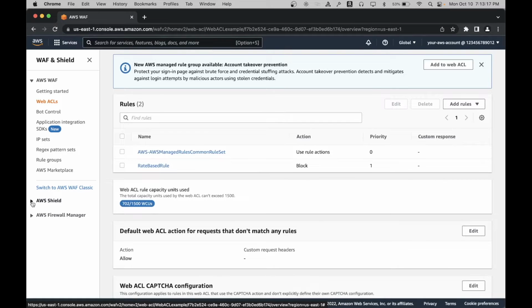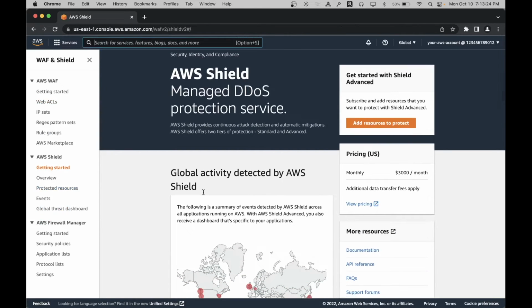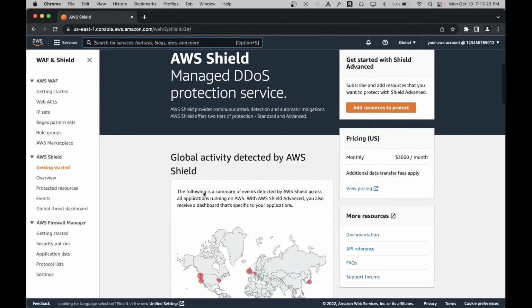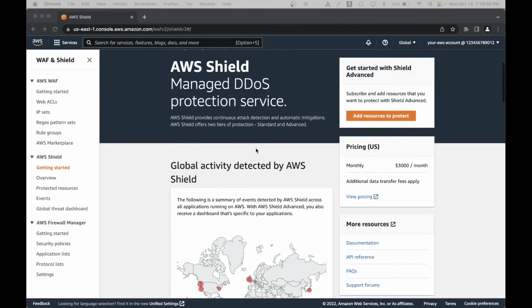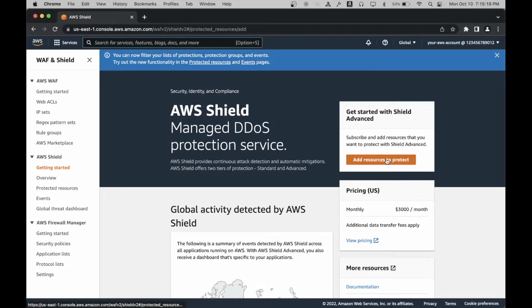On the left-hand side, expand AWS Shield and click on Getting Started. Please note, as mentioned before, to get the benefits of Shield Advanced, you must subscribe to an annual subscription. This page displays global activity detected by AWS Shield and various other important information related to your account. For the purpose of this demo, we will add a new resource to be protected with Shield Advanced. You can also alternatively add automatic application layer mitigations to resources that are already protected. Click on Add Resource to Protect.